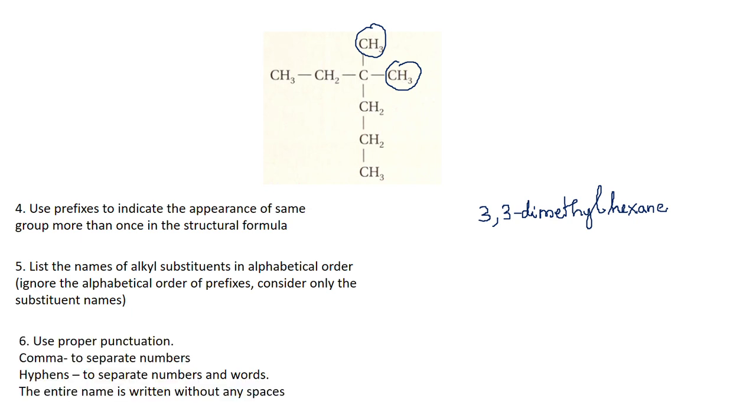I use punctuation, so the final name is 3,3-dimethyl hexane, with no space between the numbers.